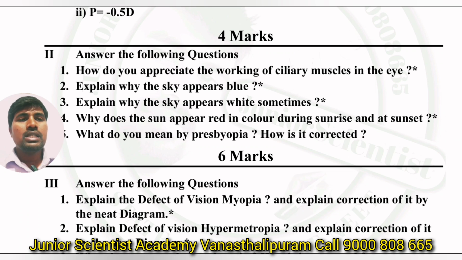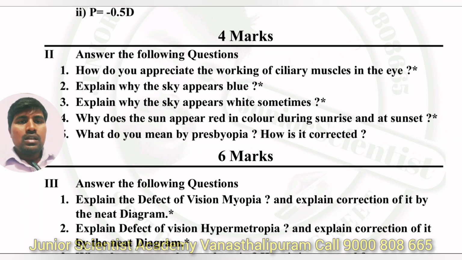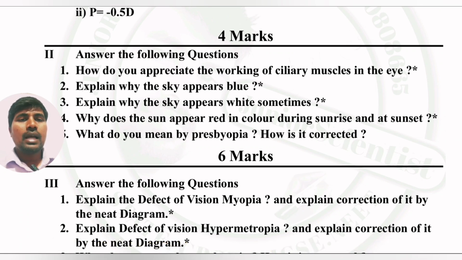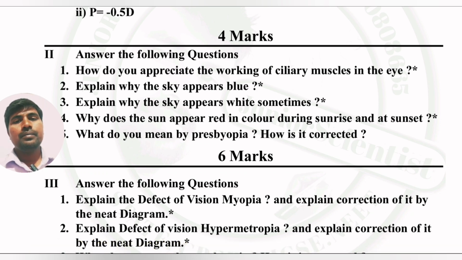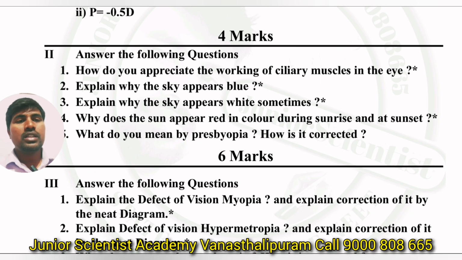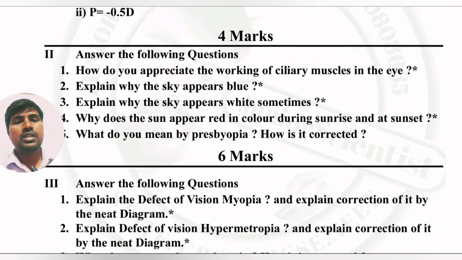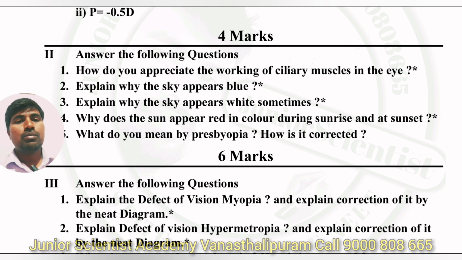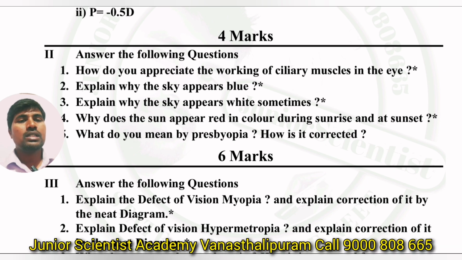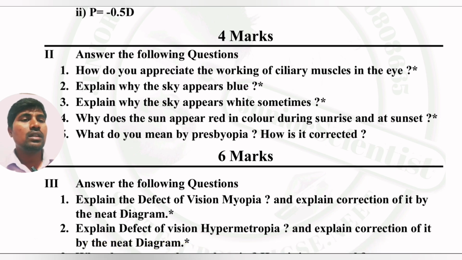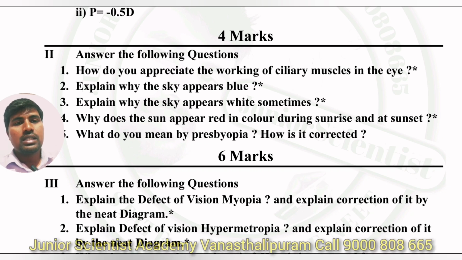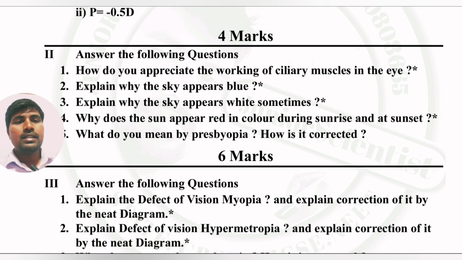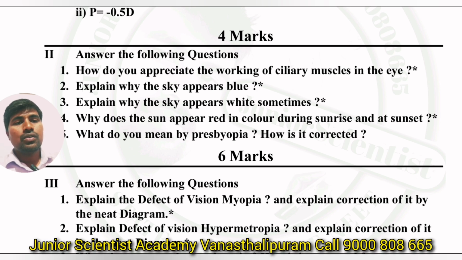Based on this, the first question is appreciating the working of ciliary muscles in the eye. So how do you appreciate? This is an academic standard question. How do you appreciate the working of ciliary muscles? Next, why the sky appears blue, why the sky appears white sometimes, why the sky appears red in color at sunset and sunrise time. These four questions are based on scattering. Here the reasons are also explained clearly. Very, very important questions.